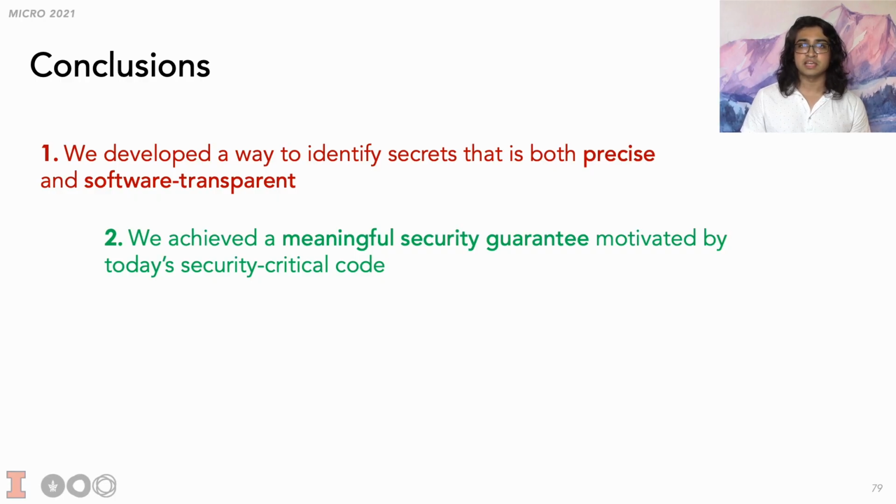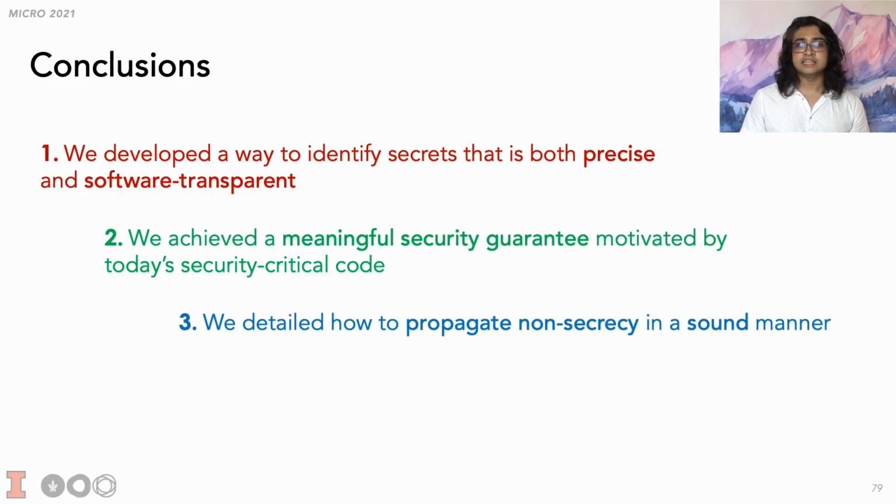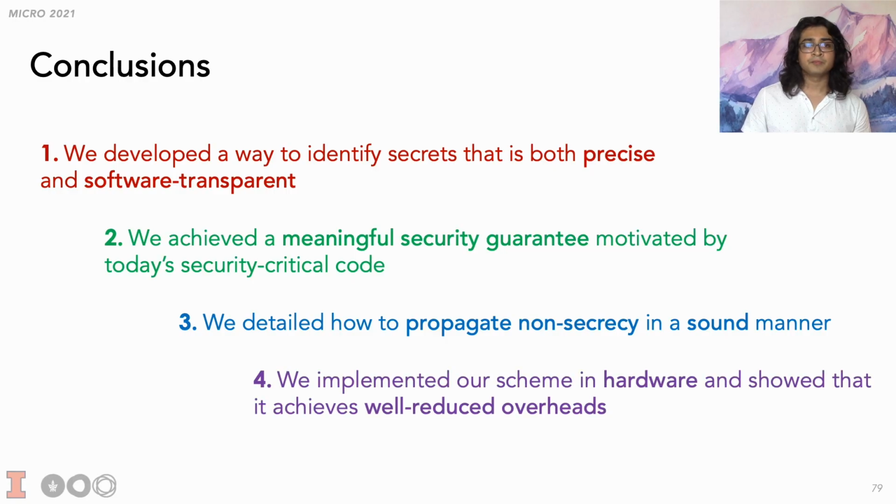from speculative leakage. 3. We detailed how to propagate non-secrecy in a sound manner. We use forward untainting and the novel backward untainting to selectively disable protection on data that we can prove can be inferred by an attacker over non-speculative covert channels and any public knowledge. 4. We implemented our scheme in hardware and showed that it achieves well-reduced overheads compared to a naive but secure baseline.